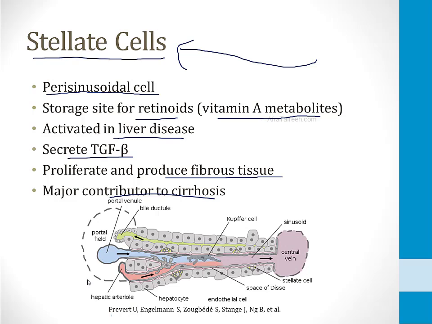If you look at this picture at the bottom of the screen here, the blue is portal blood flowing into a sinusoid, trying to reach a central vein and go to the hepatic vein. Along the sides of these sinusoids, you can see a cell right here, and that is a stellate cell. This is where they sit, just off the side of the sinusoids, and as I said before, it's high yield to know that they're a major contributor to cirrhosis of the liver.